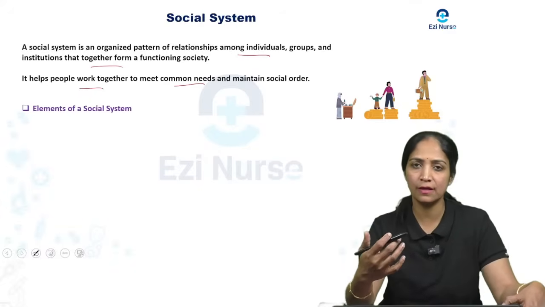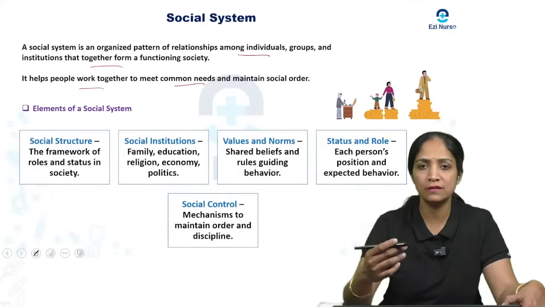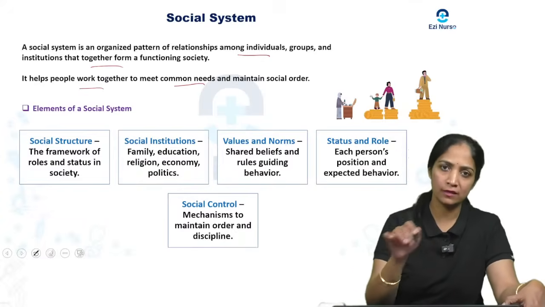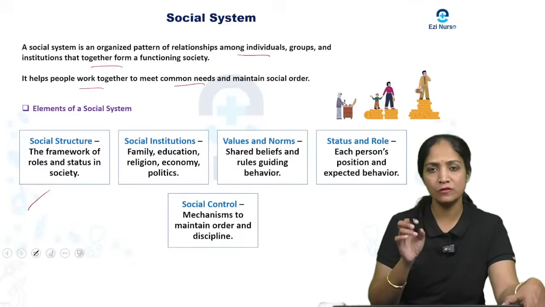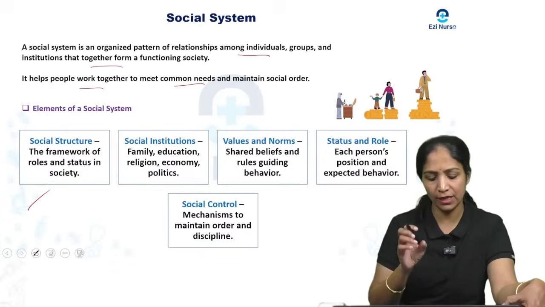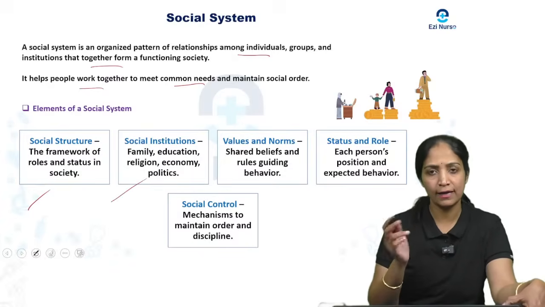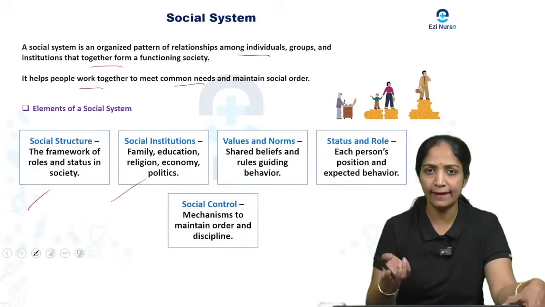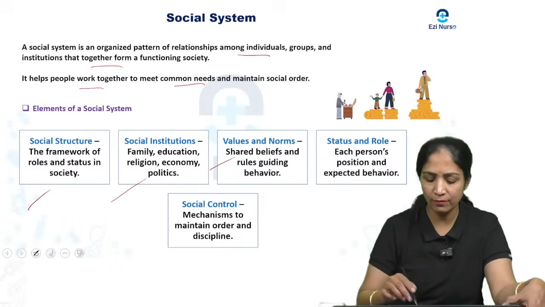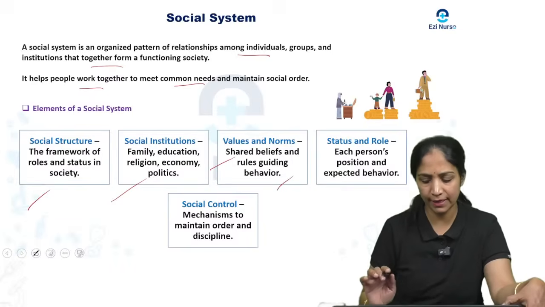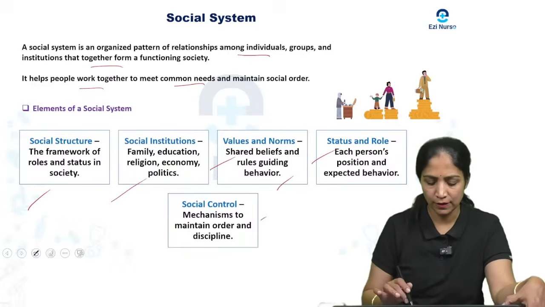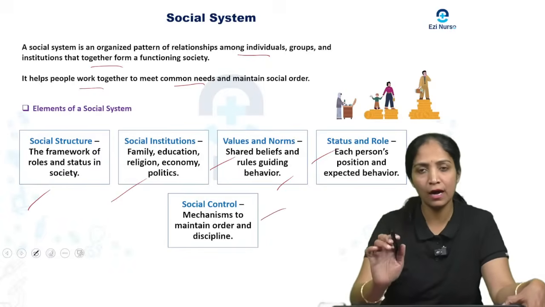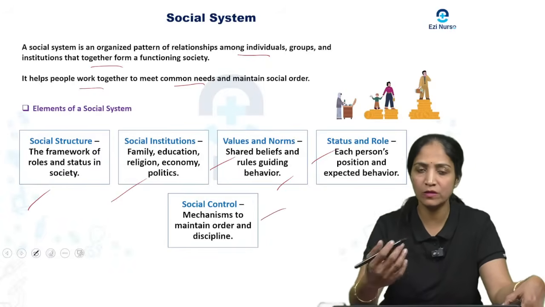Coming to the elements of the social system, one is social structure, a framework of roles and statuses in the society. Then social institutions, usually the family, education, religion, the economy and politics. Then values and norms, which are shared beliefs and values guiding behavior. Then status and role, each person's position and expected behavior. And social control, a mechanism to maintain order and discipline. So these are the elements of the social system.